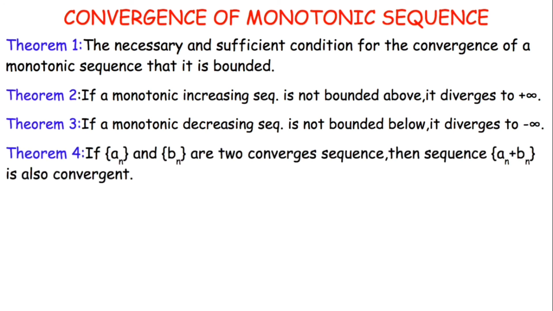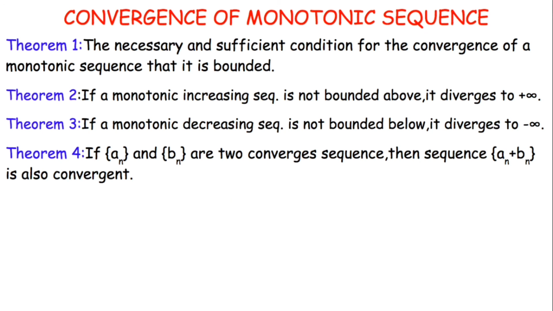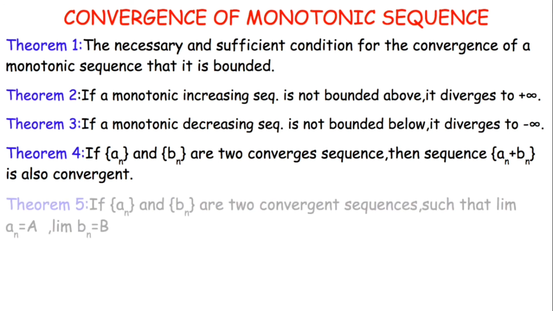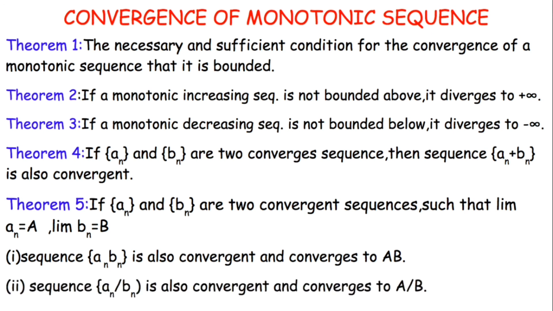And the next condition is the commutative law: if an and bn are two convergent sequences, then an plus bn is also convergent. And the fifth one: if an and bn are two convergent sequences, with the limit of an being a and the limit of bn being b, then the product of both is also convergent and converges to ab. The sequence an upon bn is also convergent and converges to a upon b.